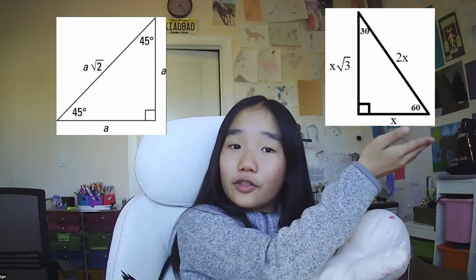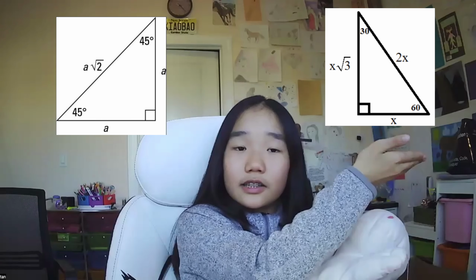And that's basically it for the Pythagorean theorem, though I should probably note that there are two special cases where the three sides of the triangle form a ratio because the three angles of the right triangle form a unique set of numbers, such as the 45, 45, 90 triangle and the 30, 60, 90 triangle.